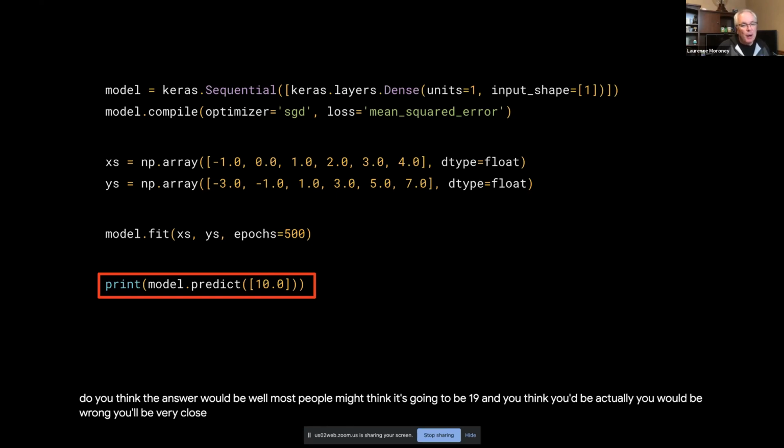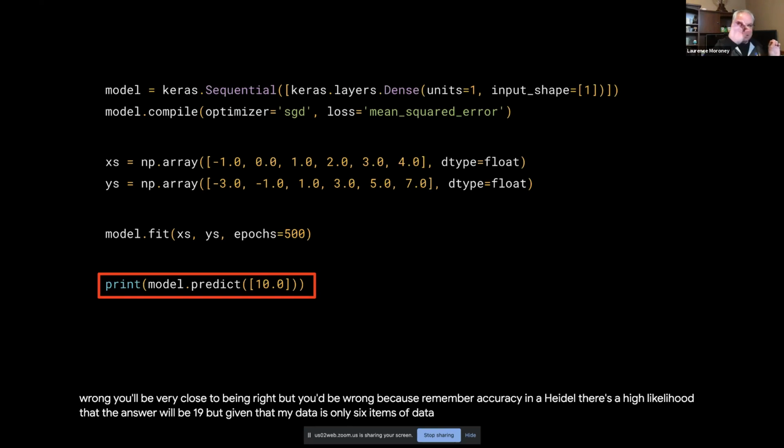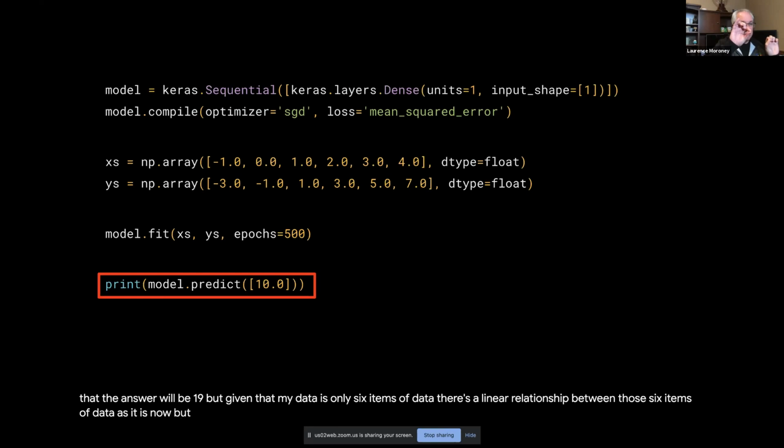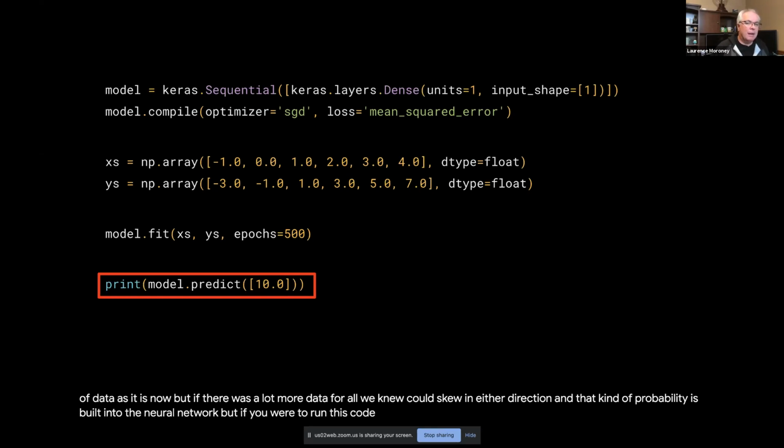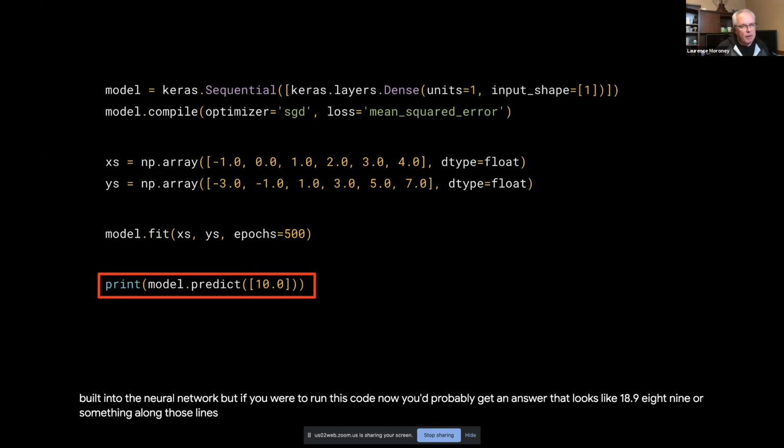You'd be very close to being right, but you'd be wrong, because remember that this is giving me a high accuracy, and there's a high likelihood that the answer will be 19. But given that my data is only 6 items, there's a linear relationship between those 6 items as it is now. If there was a lot more data, for all we knew, it could skew in either direction. That kind of probability is built into the neural network. If you were to run this code now, you'd probably get an answer that looks like 18.989 or something along those lines. So it would be very close. It would be a prediction. It's tried to figure out the rule that maps these to each other, and it would give us something pretty close.